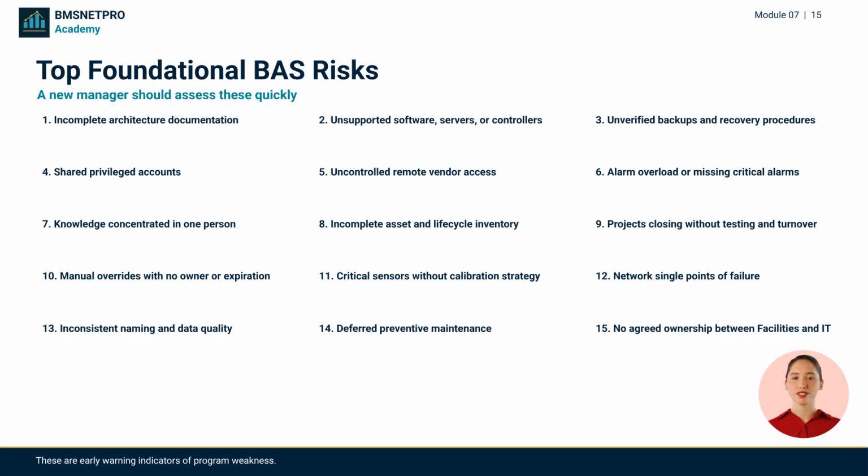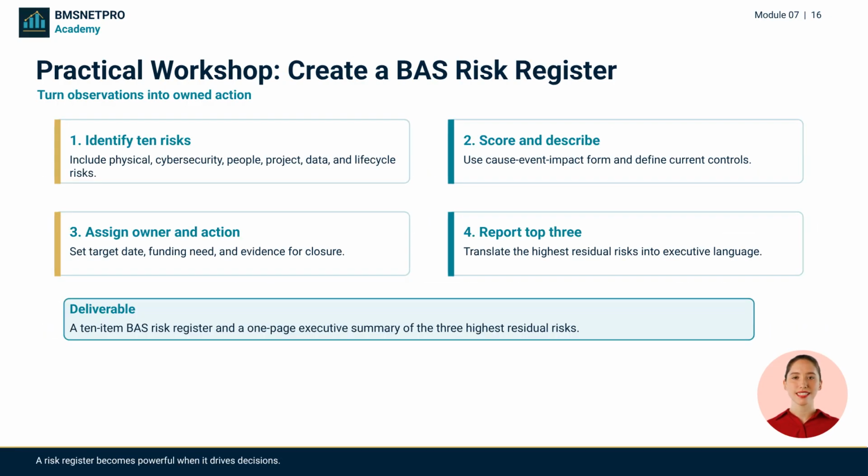A new BAS manager should quickly assess foundational risks: documentation, unsupported systems, unverified recovery, shared accounts, uncontrolled vendor access, alarm weakness, knowledge concentration, asset inventory gaps, weak turnover, overrides, calibration, network single points, naming, maintenance, and facilities IT ownership. The practical assignment is to build a 10-item BAS risk register. Learners must include multiple risk types, score them, assign owners and actions, define evidence of closure, and present the top 3 residual risks in executive language.